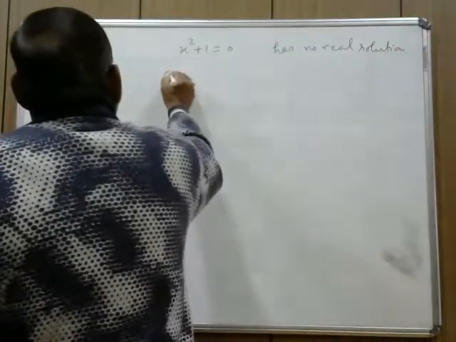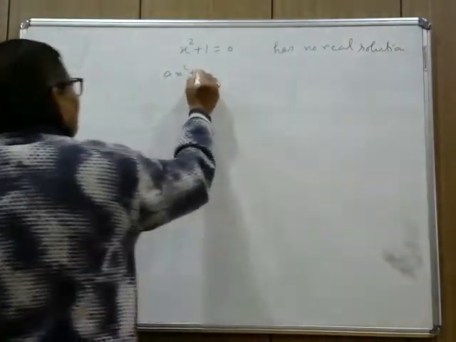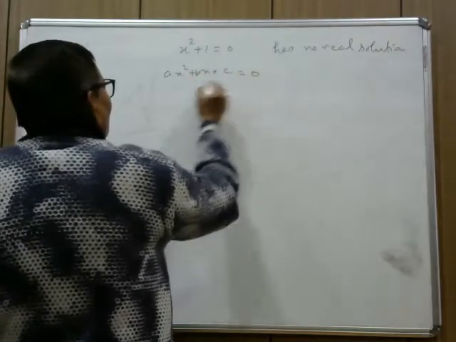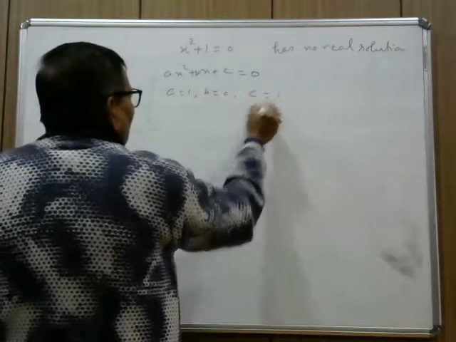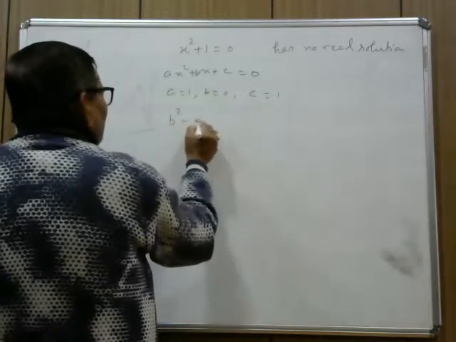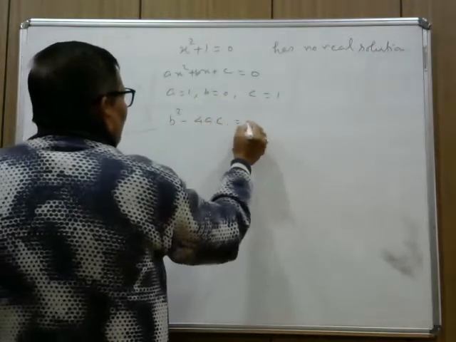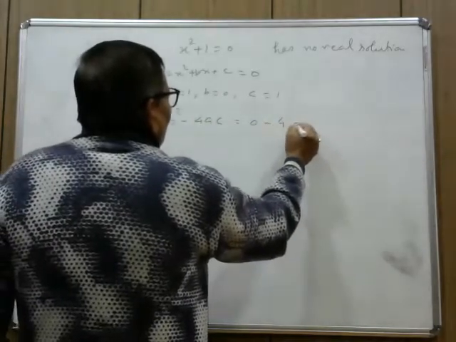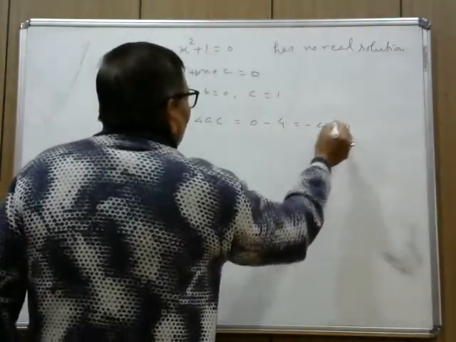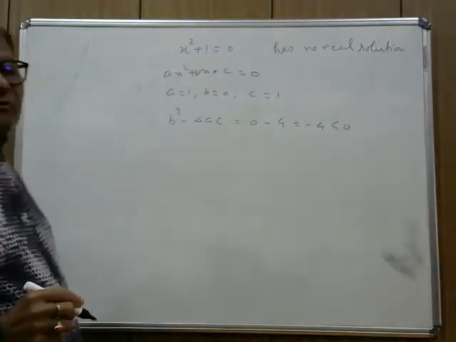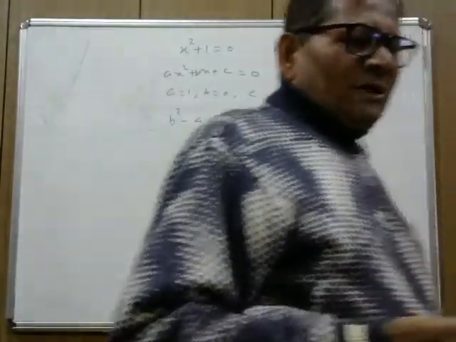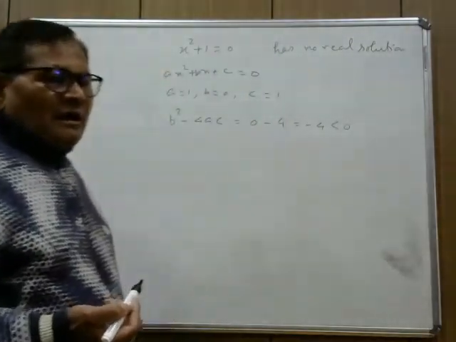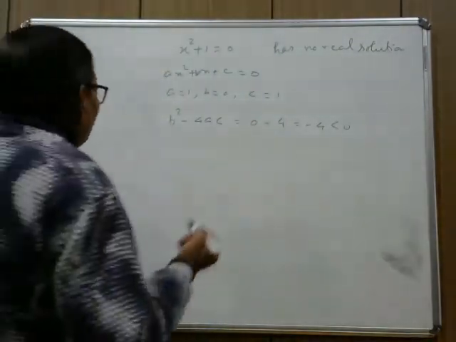When you compare with ax square plus bx plus c equal to 0, you find that a is 1, b is 0 and c is 1. And when you find the value of b square minus 4ac, that is equal to 0 minus 4, equal to minus 4, it is less than 0. So therefore, an equation of the type x square plus 1 equal to 0 has no real solution. It means